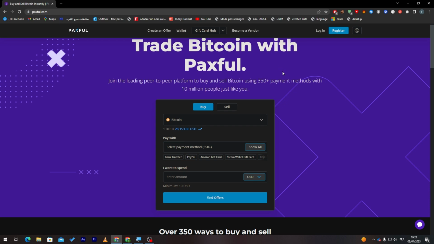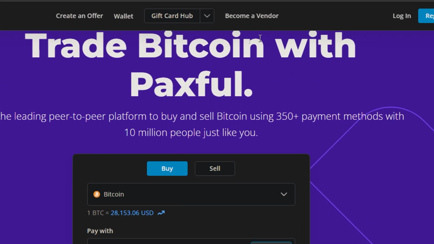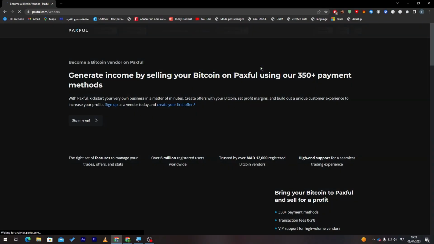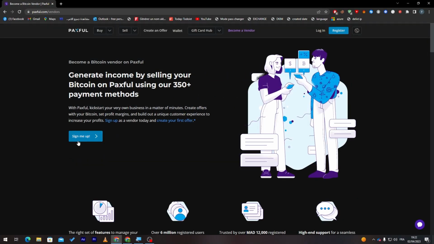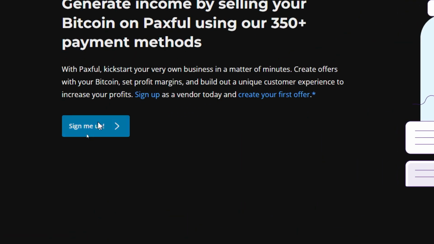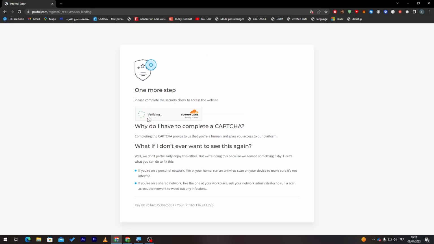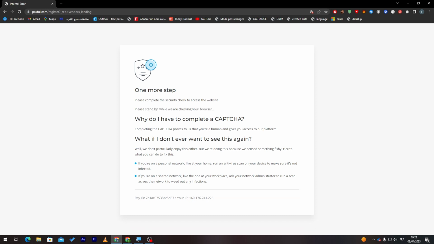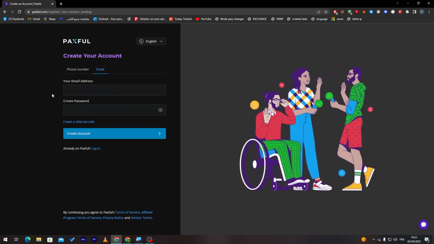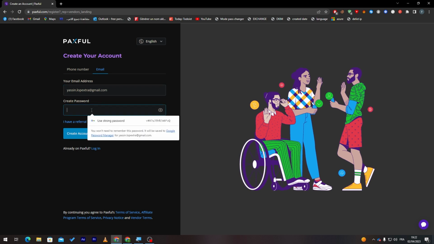Now, let's start with creating an account and becoming a vendor. How to do so? You see here in this menu, click on become a vendor. That's pretty much it. Now, click in here to sign me up, and then all you need to do is verify the captcha. So verify that you are a human being, and here we go. This is the registration or the creation of your account. So here you have to put your email address. This is just an example of mine. And finally here you have to put a password.